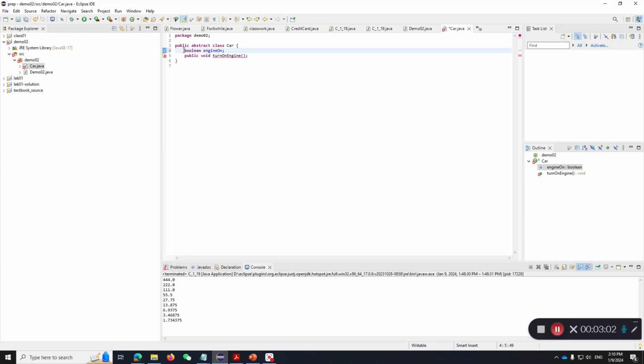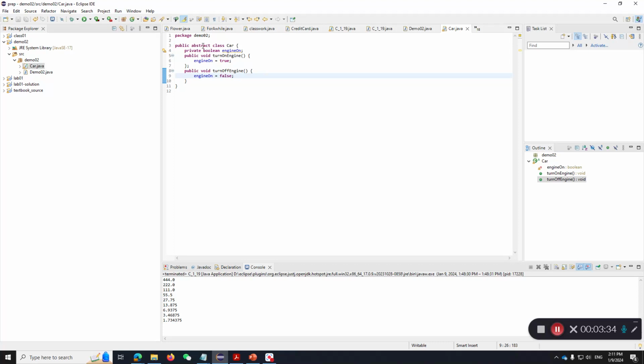We can keep it private so that the outside doesn't access it. And in our turn on engine, we can say engine on is now true. And similarly, we can have a turn off engine, where we say engine on is now false. Sorry, coding too much Python. All right, so this is our first abstract class.